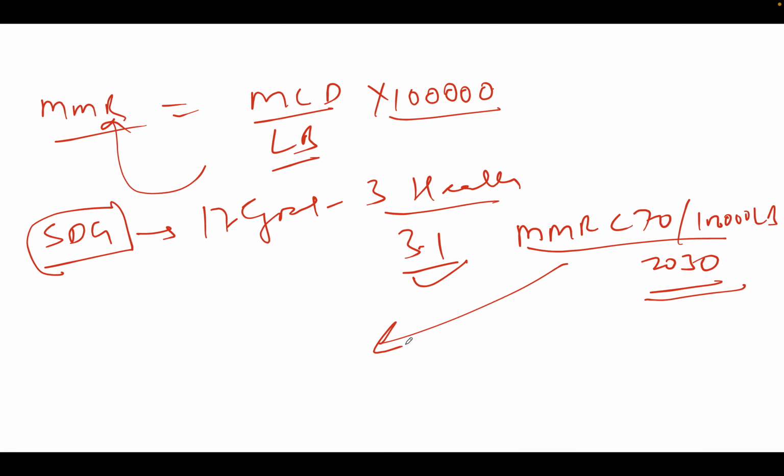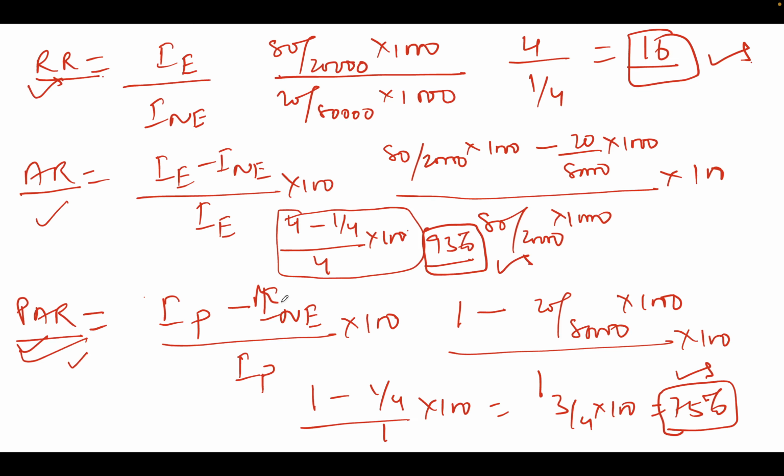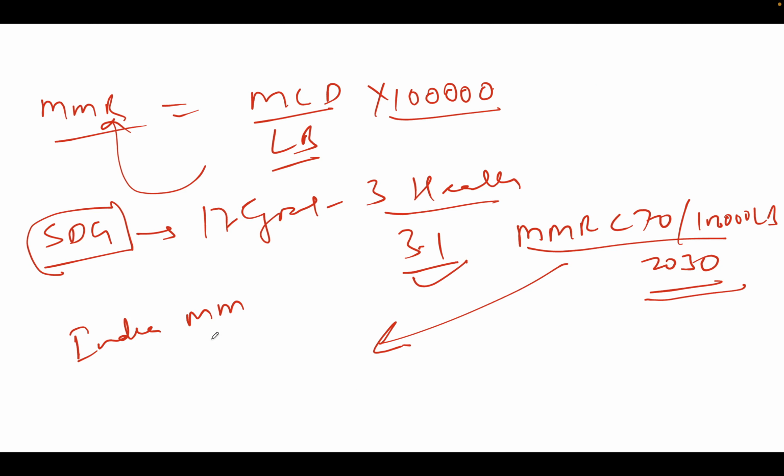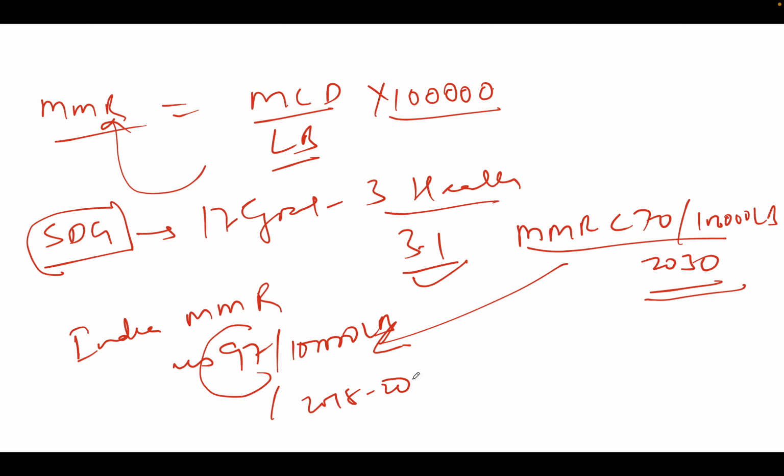Now India's current MMR is 97 per 1 lakh live births, and this data is of 2018 to 20. So we have 10 years more. We need to reduce this to less than 70.